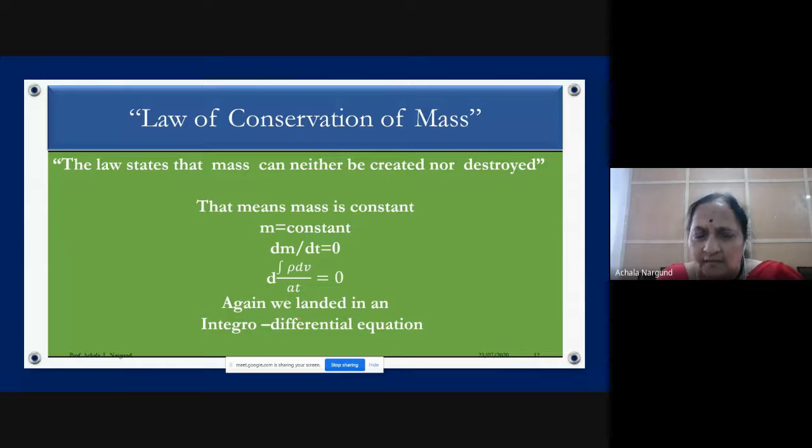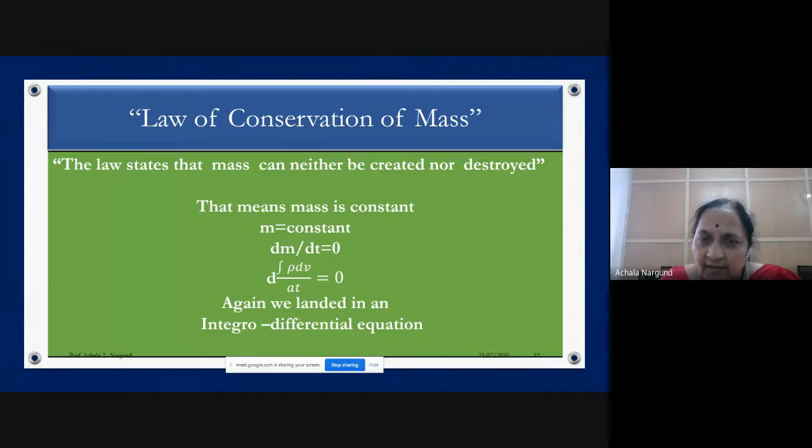If you are in third sem, I don't know whether you have studied it or not. Equation of motion is there, the momentum equation we call. And this is the continuity equation. Mass can neither be created nor destroyed. Law of conservation of mass. What does it say? It says the mass can neither be created nor destroyed, which is not at all possible.